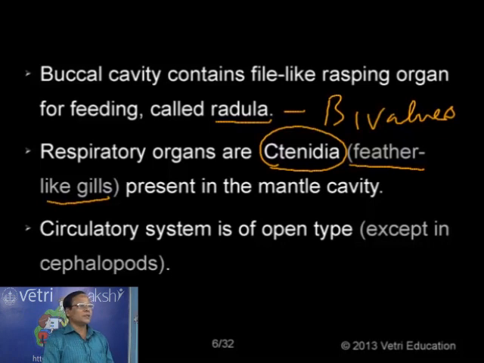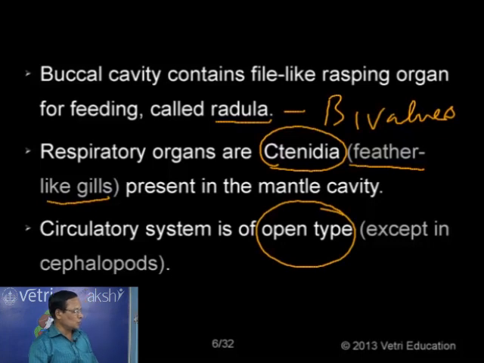So that is happening in the case of open circulatory system. As in the case of arthropods, here also the circulatory system is of open type. Hence the body cavity is called just actually hemocoel. But in the case of advanced mollusks, there is one group of mollusks that is an advanced type.